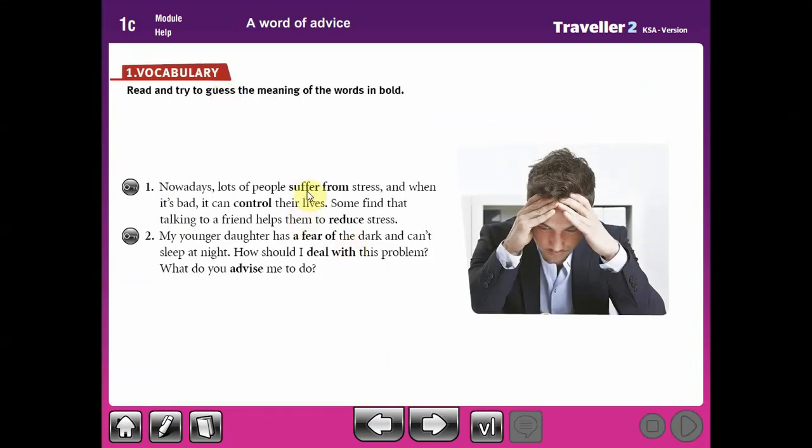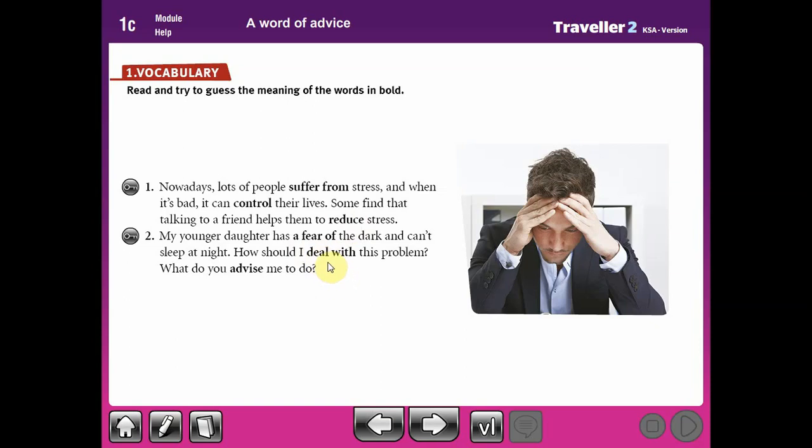We have here suffer from, and suffer from means to experience physical or mental pain. This is the meaning of suffer from. We have as well control. Control means to rule somebody's actions or behavior. This is the meaning of control, when you control someone. As well, we have reduce, and reduce means to become smaller. And we have fear of, which means afraid of, right?